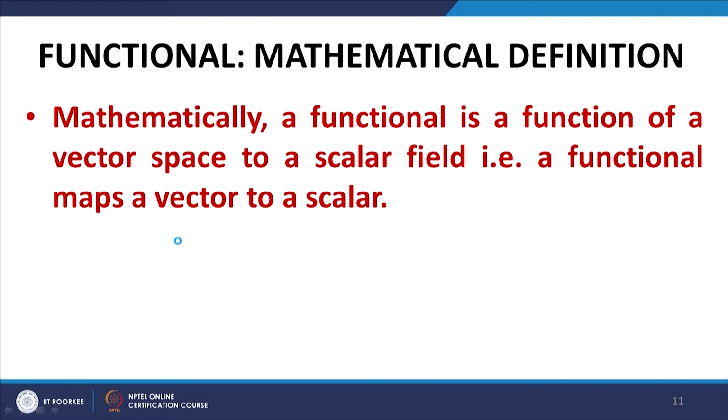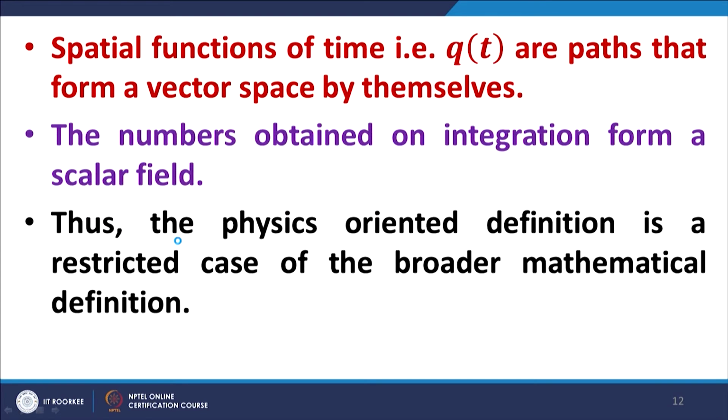Now, as far as the equivalence or the relationship between the two definitions that I have just explained, well, the paths x(t) themselves form a vector space, and the integral of L(x, t) is a number, which forms a scalar field. So, the example that I took of the Lagrangian is very much within the mathematical definition of a functional.